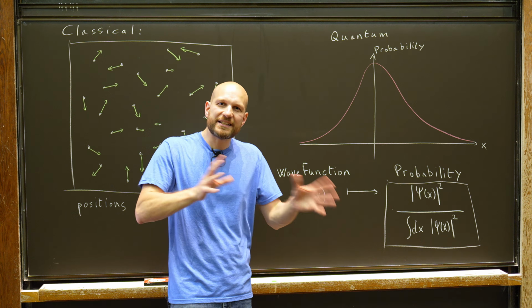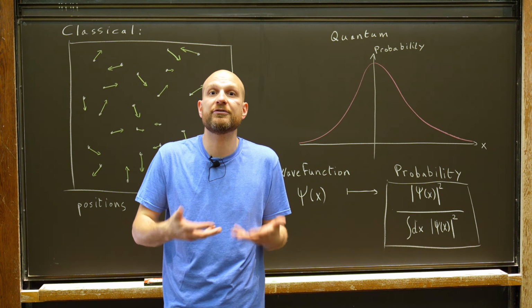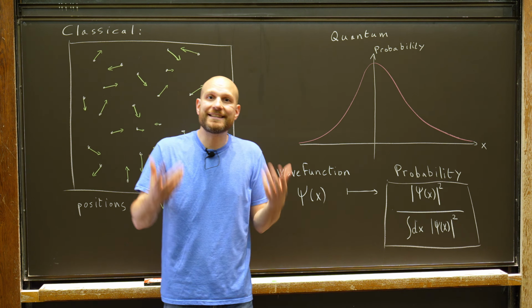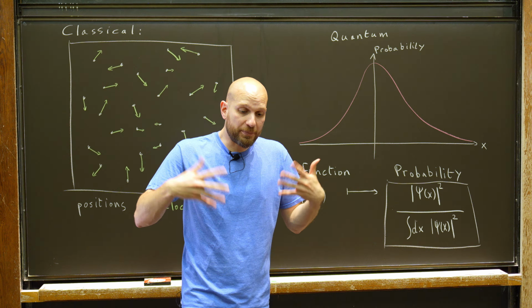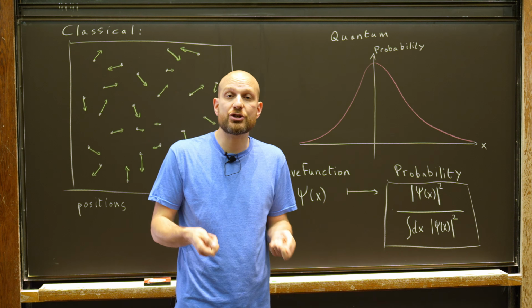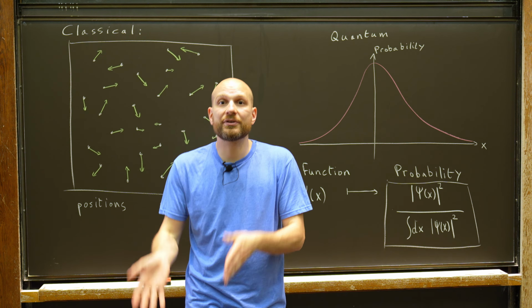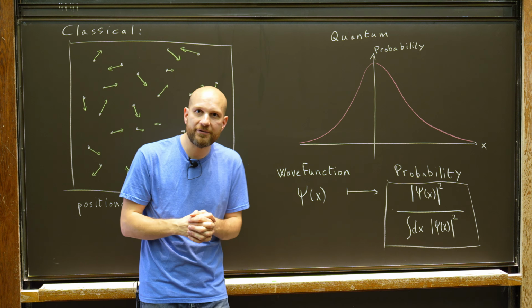Now, what I just said doesn't really make sense. If particles don't have a position, what does it mean for there to be a probability distribution on those positions? Well, the idea in the standard formulation of quantum mechanics is that even though particles don't have a position, there is a procedure that I can do. This procedure is called a measurement. And if I do a measurement, what will come out is a value for the positions of the particles that is distributed according to this probability distribution that comes from the wave function.